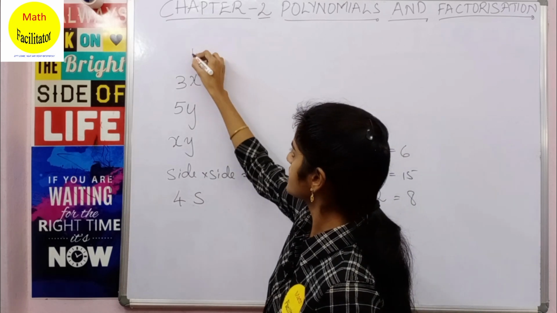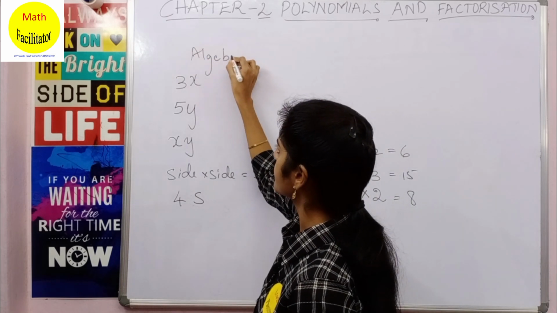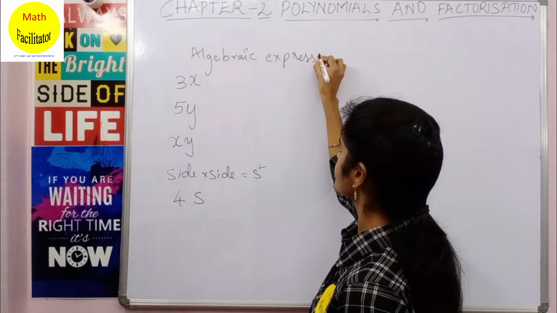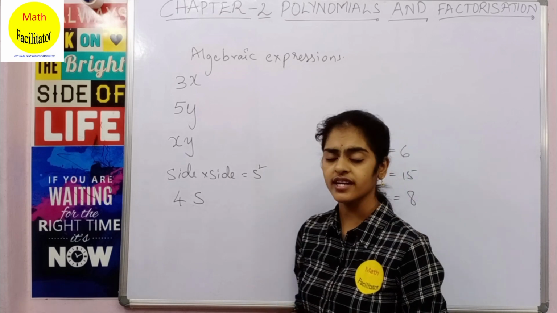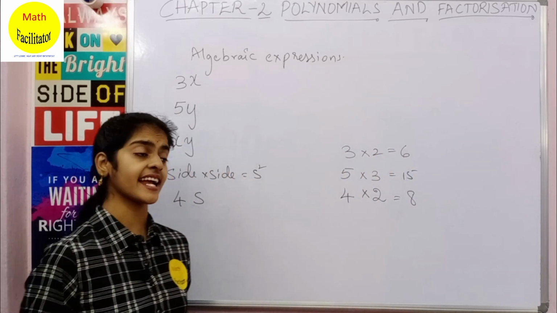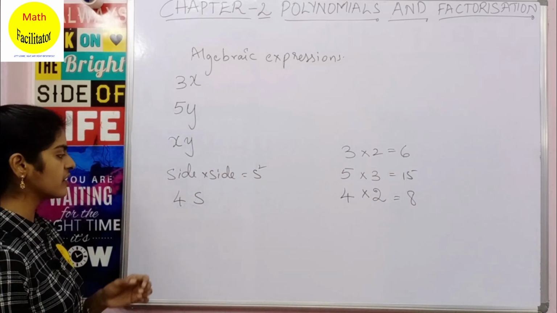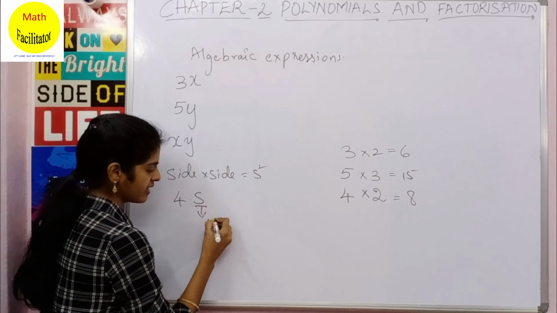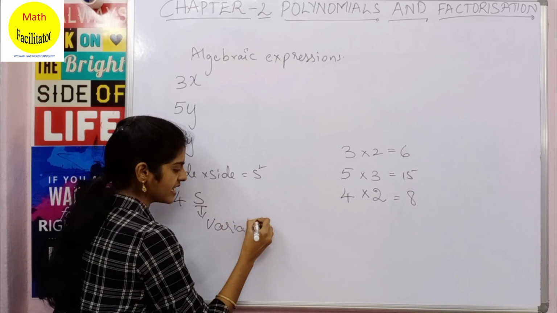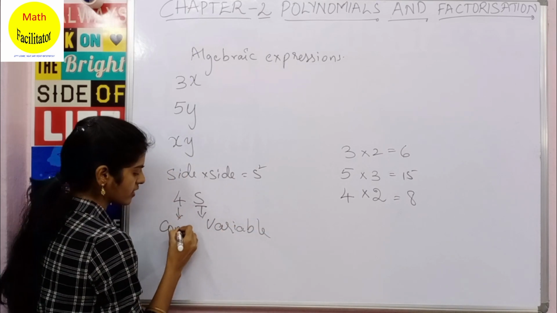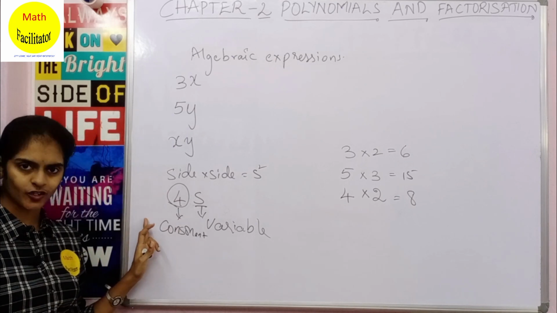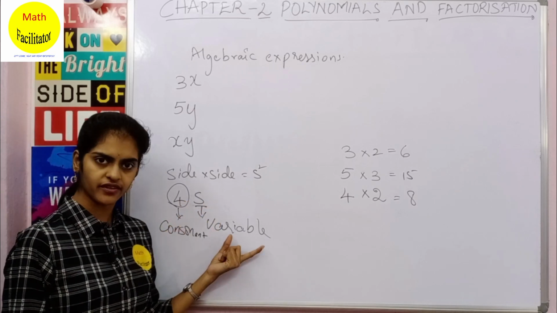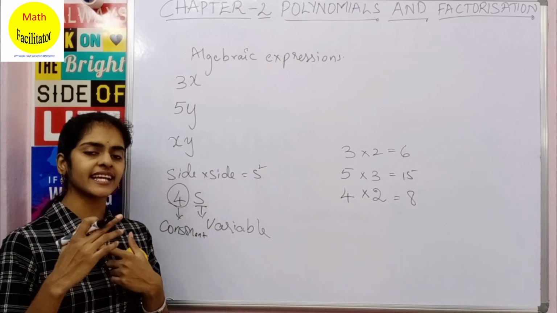So all these are called algebraic expressions. You have already learned this in your lower classes. So what does an algebraic expression consist of? You can see that an algebraic expression consists of a variable and a constant. Here this is a variable, and 4 is called a constant. Now why is 4 called a constant? Because the value of 4 does not change, whereas the value of X is variable. Variable means it is varying, so it can take any value.